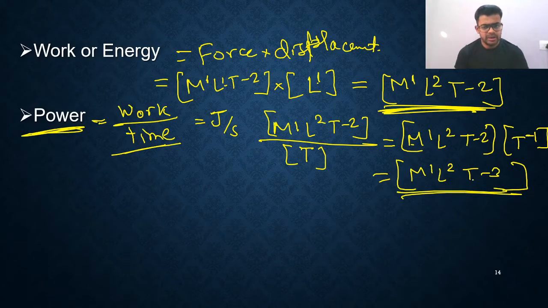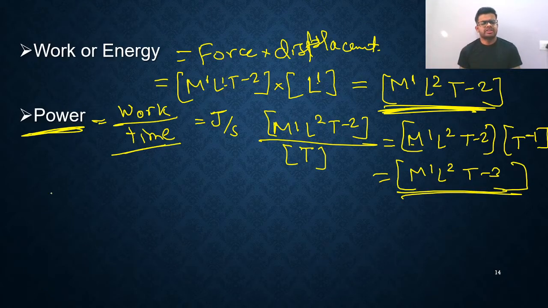Very, very simple. Just you need to remember the physical formula: power is equal to work by time, and work is equal to force into displacement. At last, I'll give the summary of the chapter, some basic formulas which you should always remember. So here you can see this is power, and you got the dimension of power.